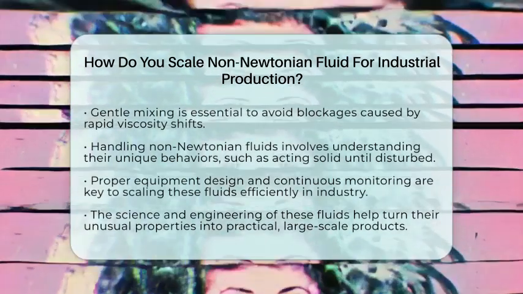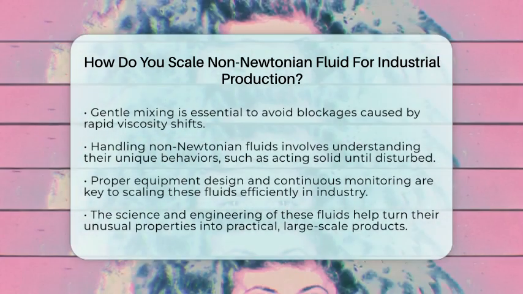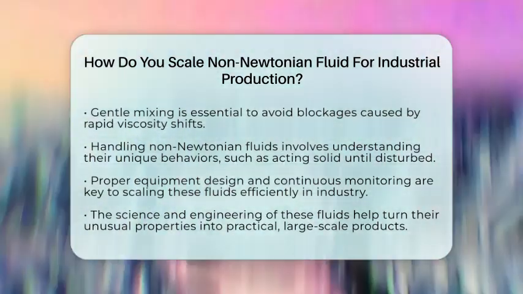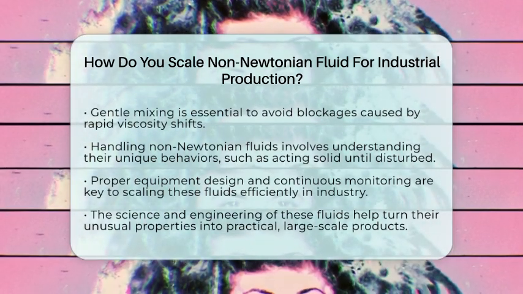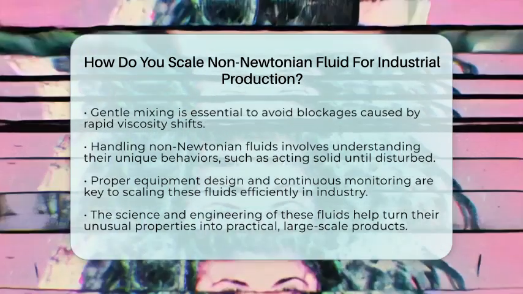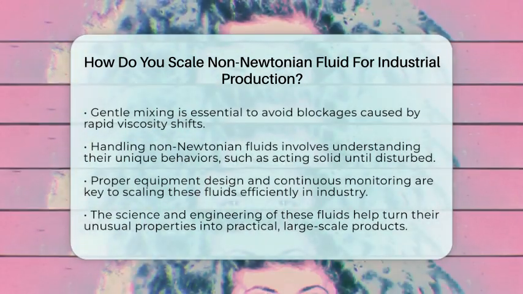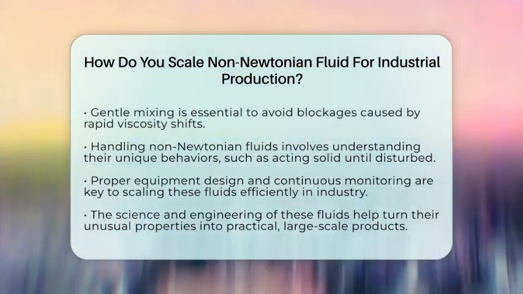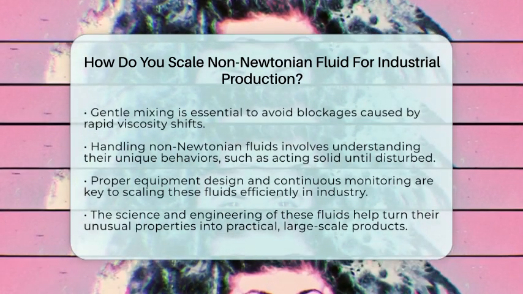In essence, scaling non-Newtonian fluids for industry is about understanding their unique flow traits, designing equipment that adapts to those traits, and continuously monitoring the process. It's a careful balance of science and engineering that helps turn these odd fluids into useful products on a large scale.